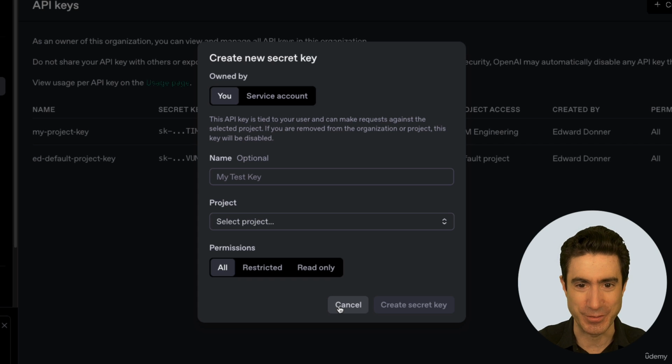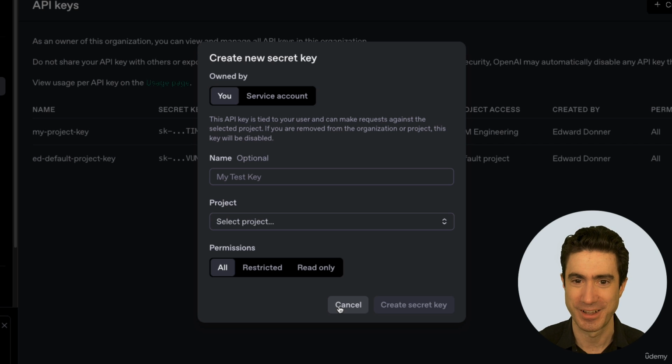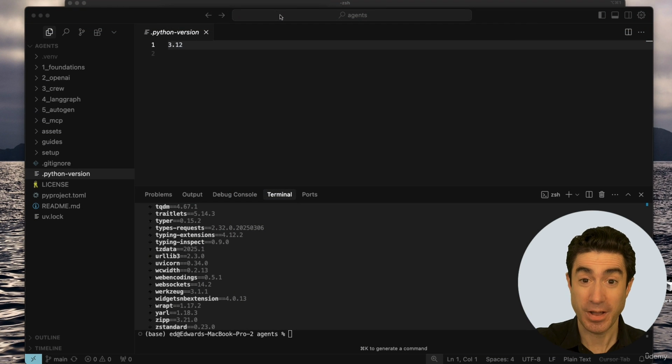But hopefully you've set up your key, you've copied it to the clipboard, you've maybe made a backup somewhere safe, and now we're ready for the next part. And this is step 5 of the environment setup. And it's the last step. We're almost completely done. We're back in Cursor again, looking at Cursor.